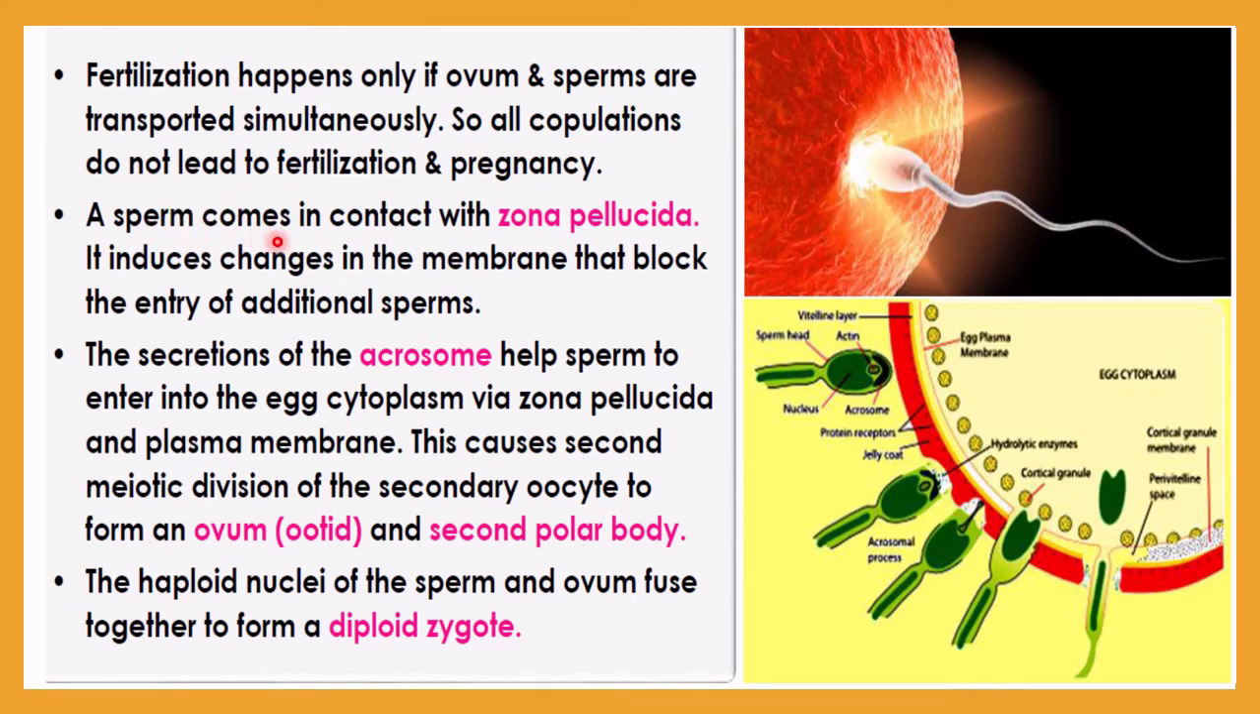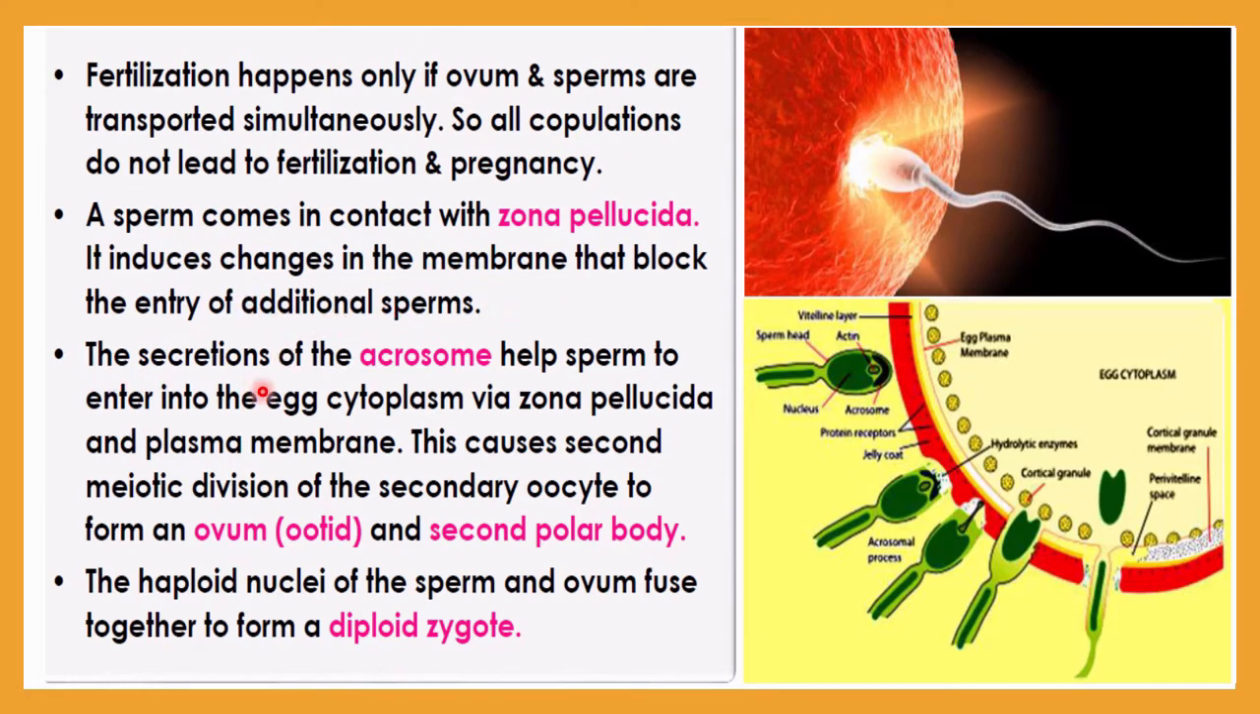A sperm comes in contact with the zona pellucida of the egg cell, and it induces changes in the membrane that block the entry of additional sperm. As I told you in the last lecture, the entry will be of only one sperm, and that phenomenon is called monospermy. Only one sperm cell will enter the ovum. This is due to changes in the membrane that block the entry. You know very well that at that time calcium will be released, and as a result it will block the entry of other sperm cells.